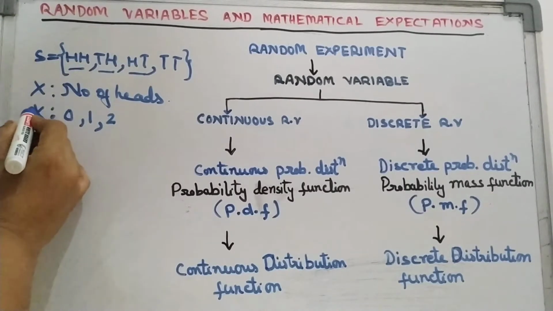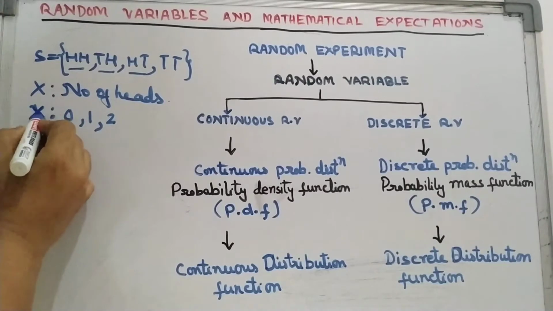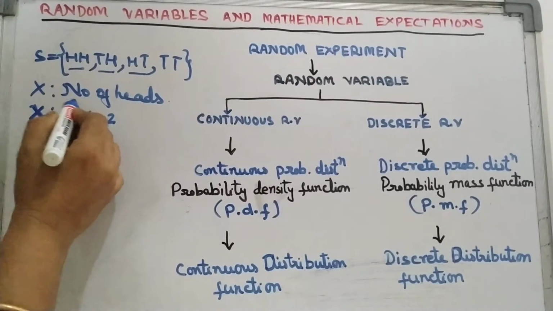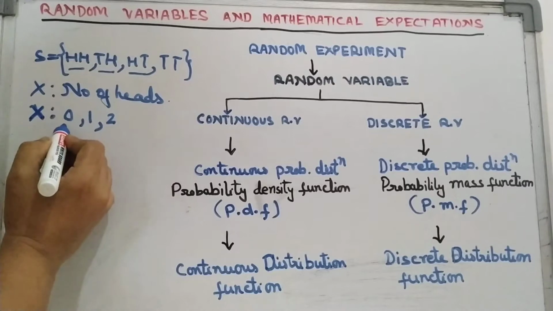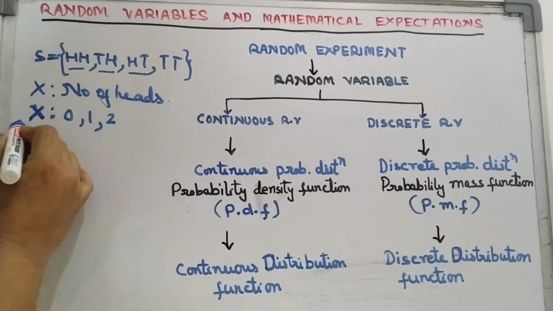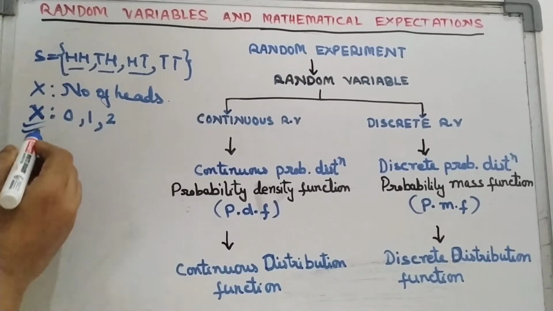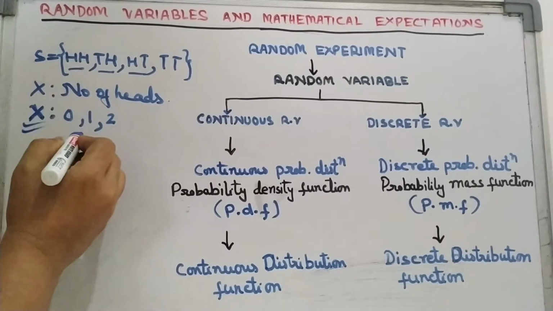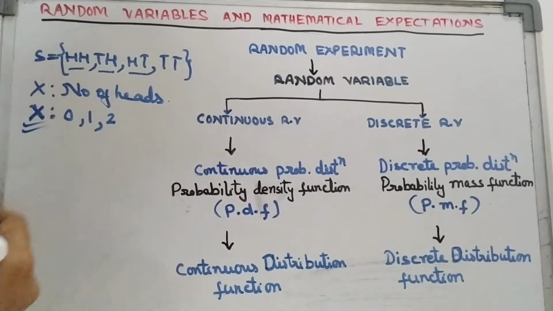So x is a random variable which can take values. If x denotes the number of heads, then it takes values 0, 1, 2. So this x is called a random variable because it comes from the random experiment. So I hope it is clear what a random variable is.